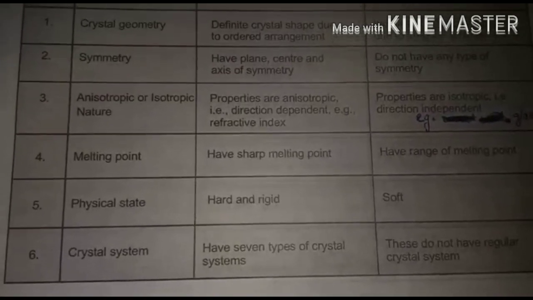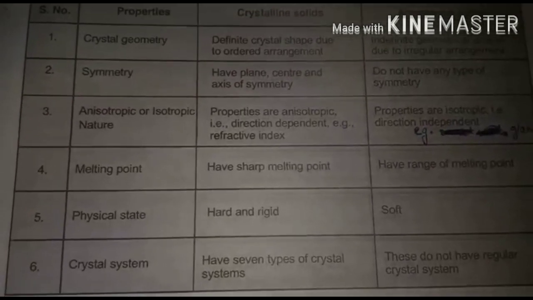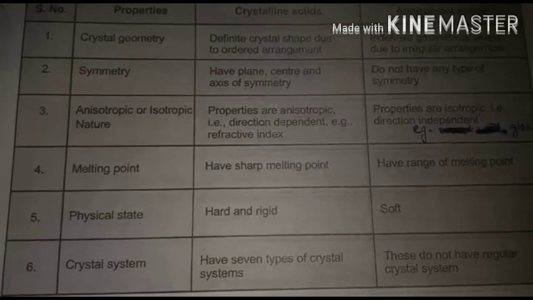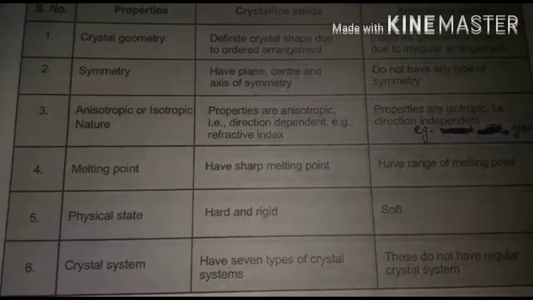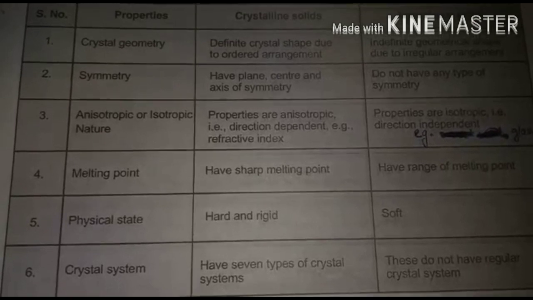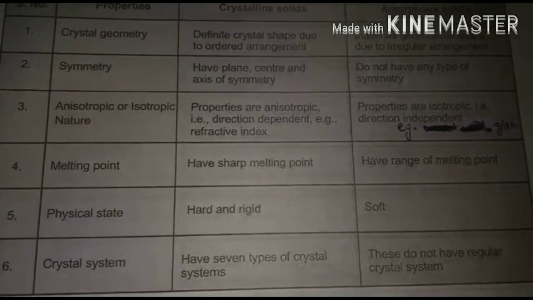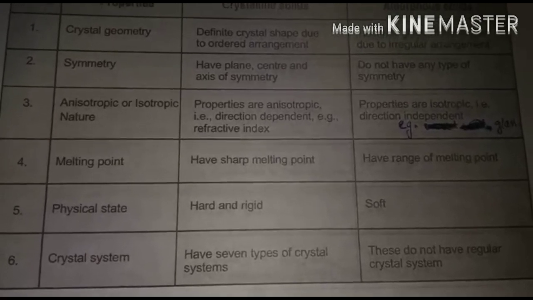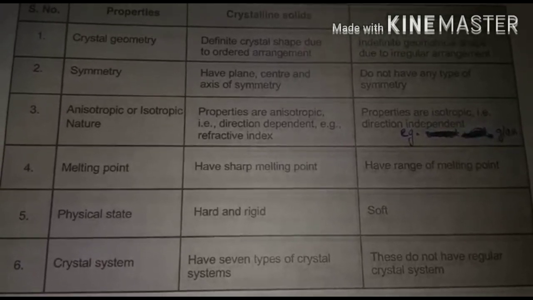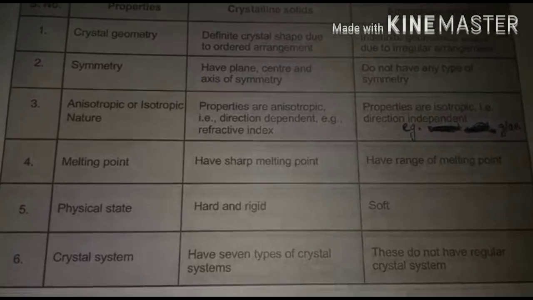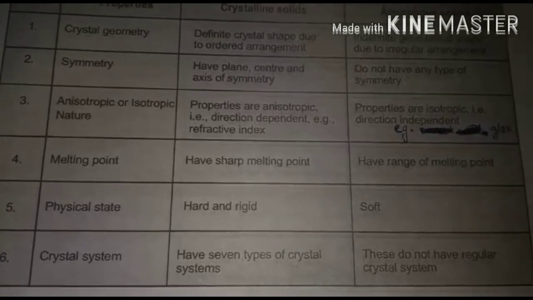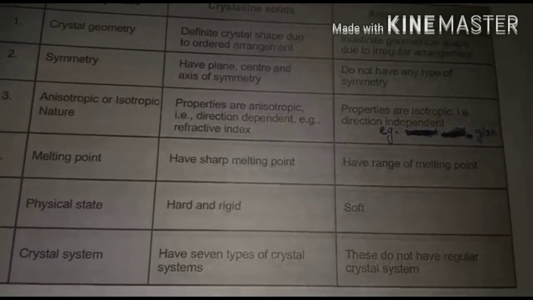Fifth is physical state. Physically, the crystalline solids are hard and rigid, but amorphous solids will be present in the soft state. And the last property is crystal system. Crystalline solids have 7 types of crystal system, as the particles of